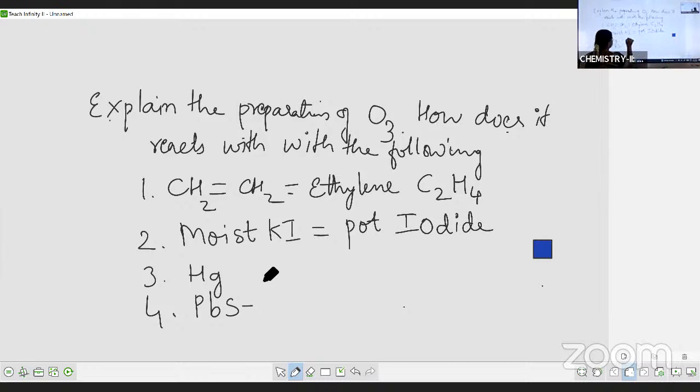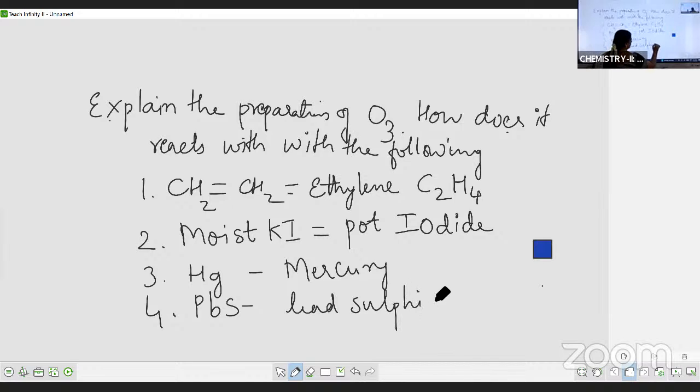The next is mercury, and the last one is lead sulfide.